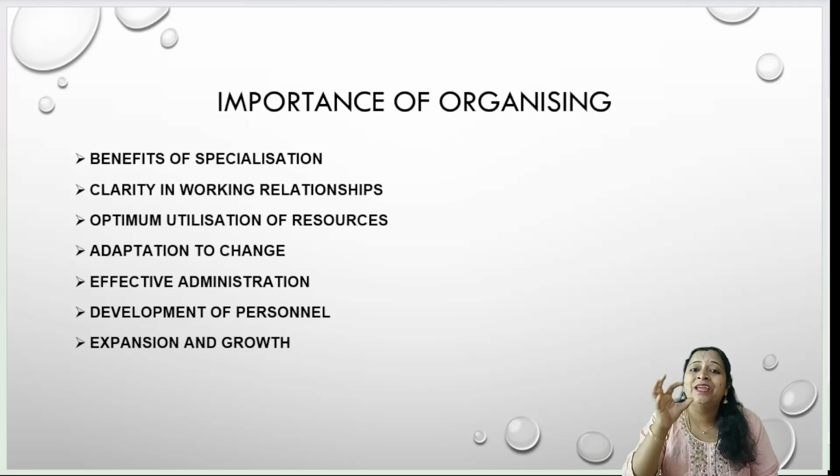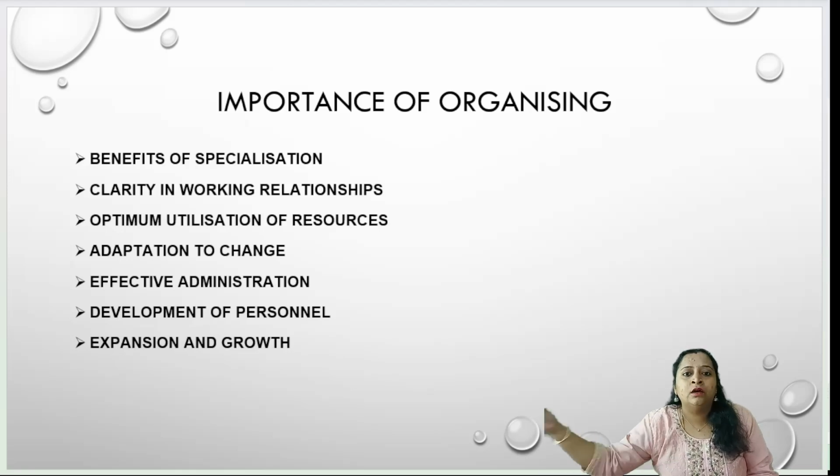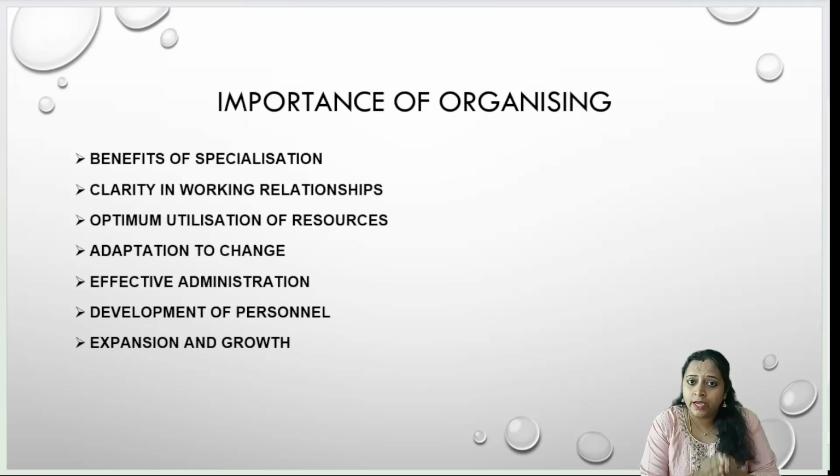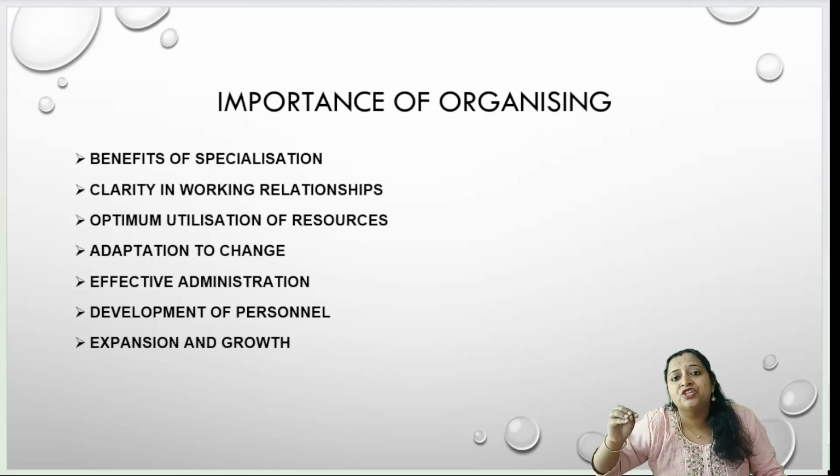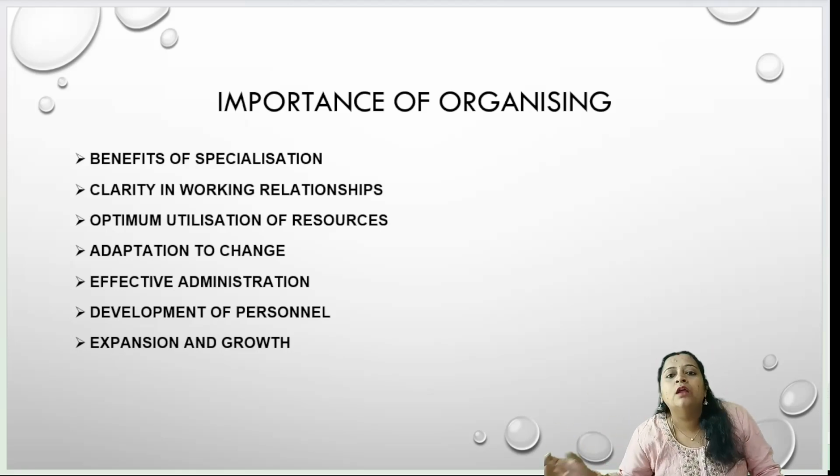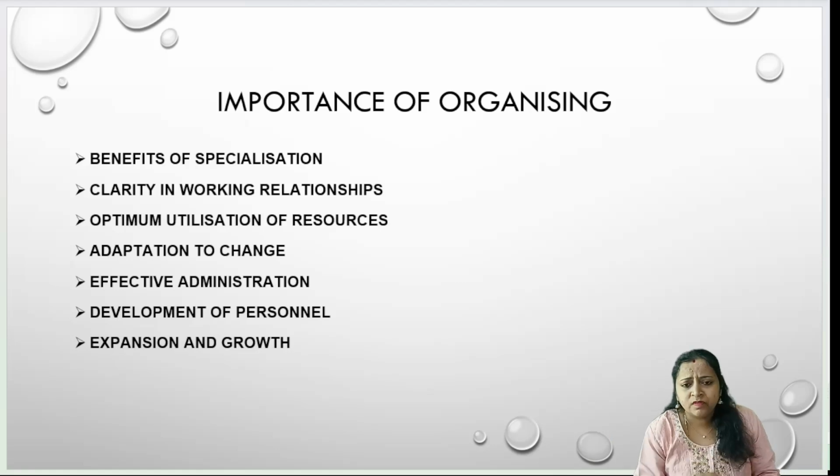So you should have the capacity to modify your organization structure according to the changes happening in the environment. So organizing helps us to make changes in our organizing structure or allocation of resources or allocation of jobs to the different individuals, which helps us adapt to the changes happening in your business environment.